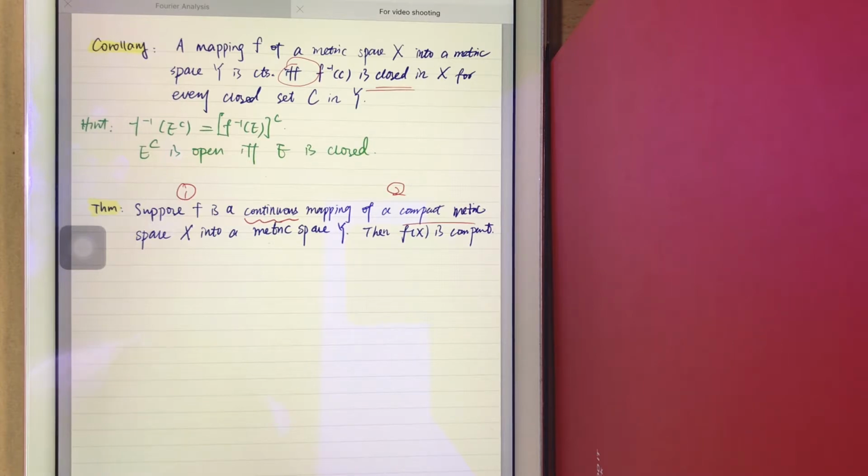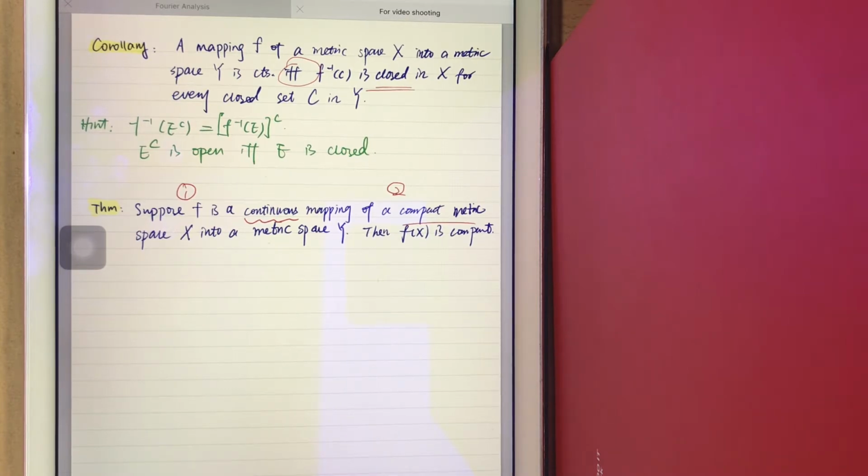And how are we going to prove that? Remember, what is compactness? How are we going to prove compactness? I don't know if you still remember one thing about open cover. A set is compact if it is contained in a finite open cover, right?